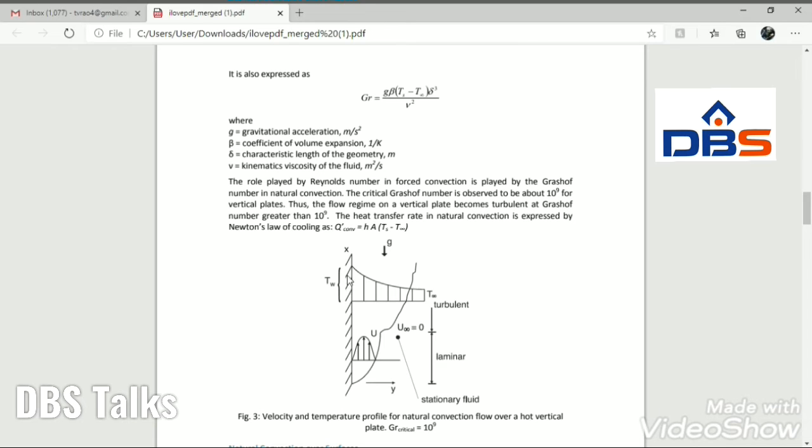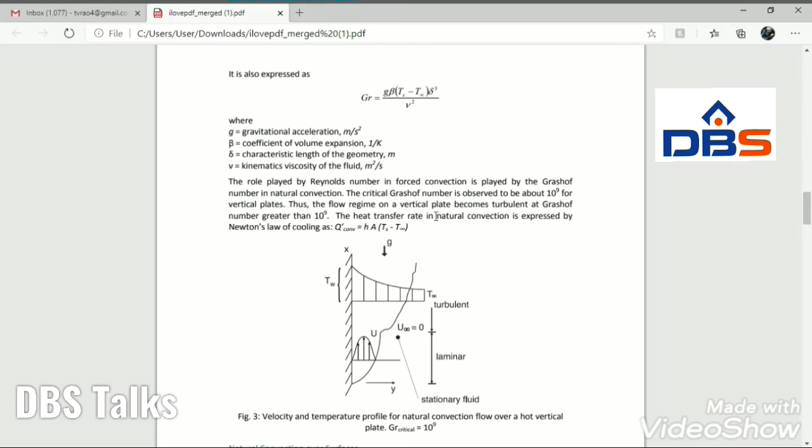So this Grashof number, you observe this value of the Grashof number, in some cases it is more than 10 to the power of 9, and in some cases it will be less than 10 to the power of 9. Okay. So this 10 to the power of 9 we can call the critical Grashof number for vertical plates.